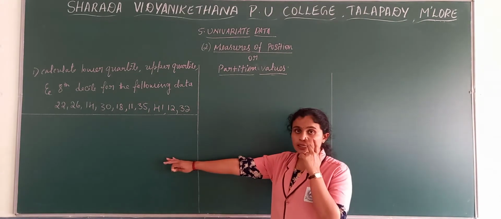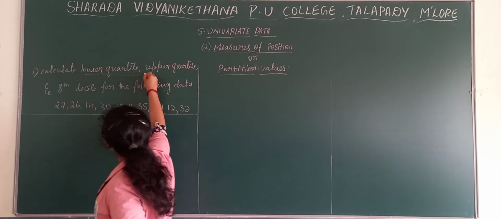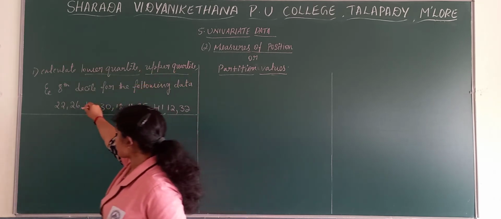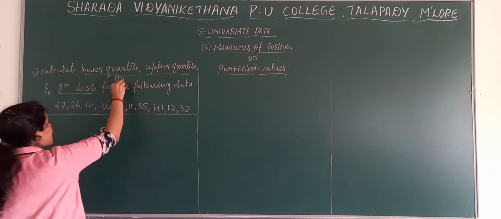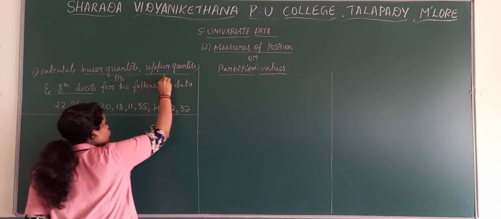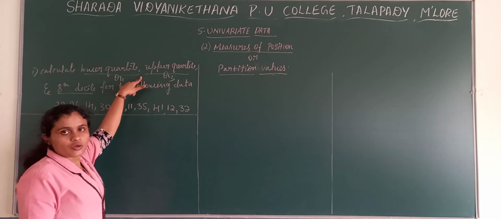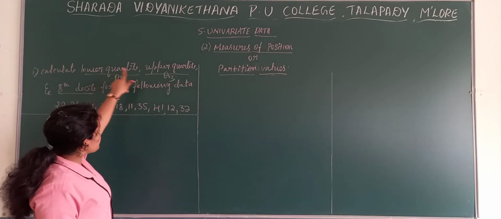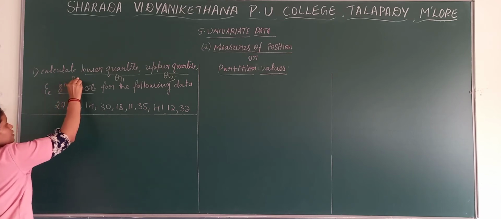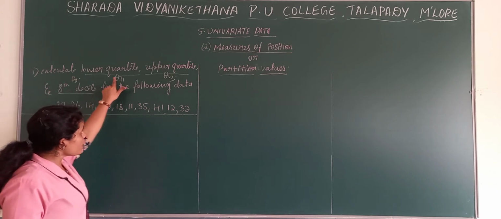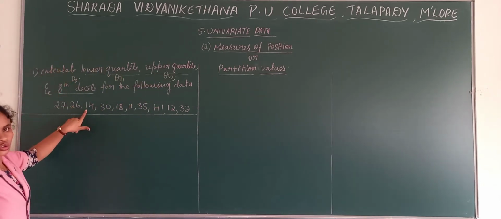One problem we will see under ungrouped data. Now read the question. Calculate lower quartile, upper quartile and 8th decile. Lower quartile is nothing but Q1, upper quartile is nothing but Q3, and Q2 is the middle quartile. So here they have given lower quartile, upper quartile and 8th decile, that is D8. So we need to find out Q1, Q3 and D8 for ungrouped data.